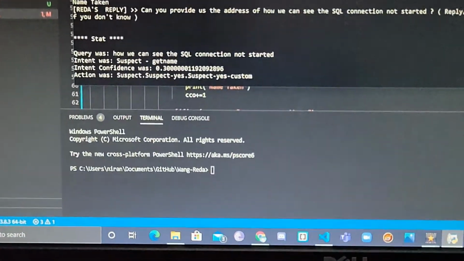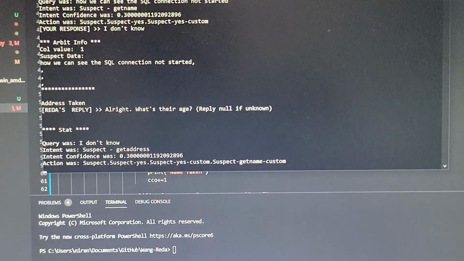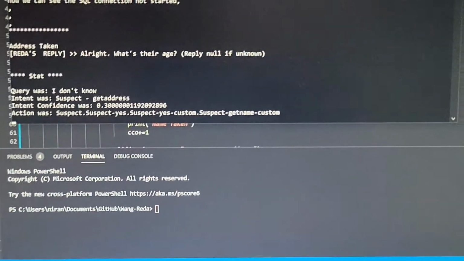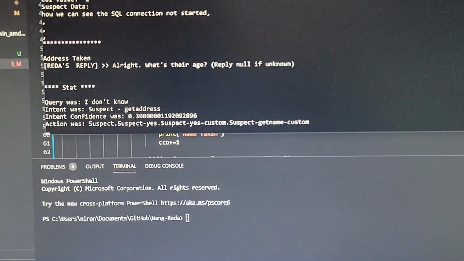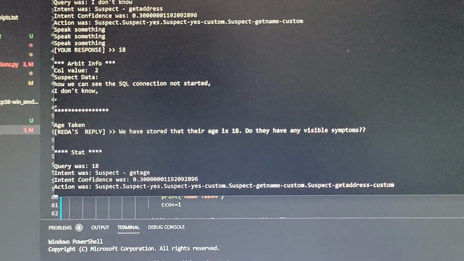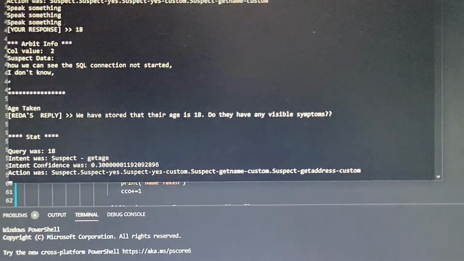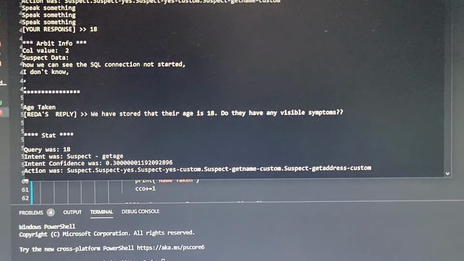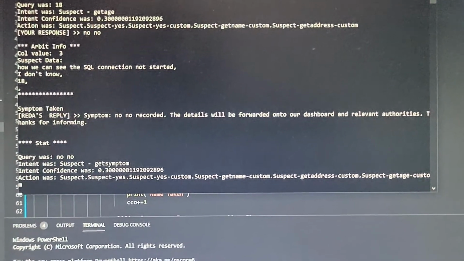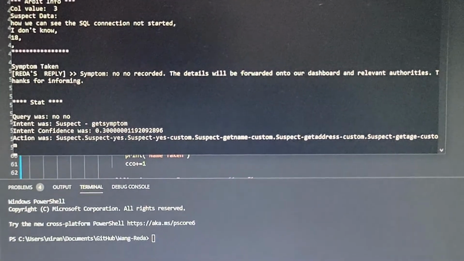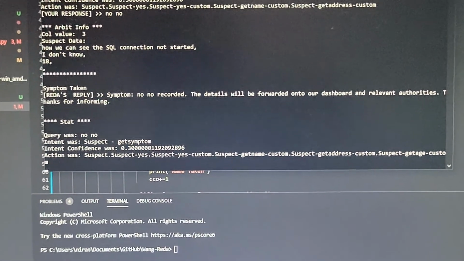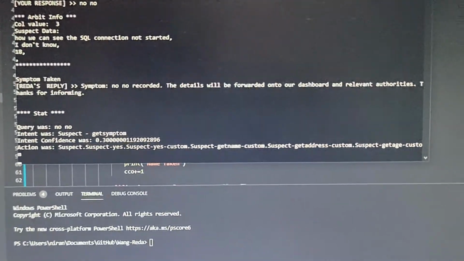What's their age? Reply null if unknown. 18. We have stored that their age is 18. Do they have any visible symptoms? No. Symptom: no recorded. The details will be forwarded onto our dashboard and relevant authorities. Thanks for informing. You're welcome.